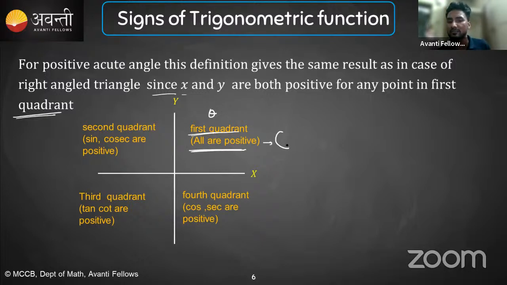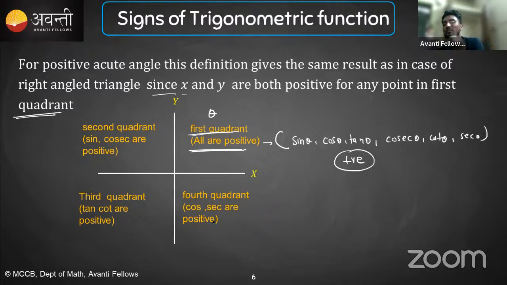All the 6 trigonometric ratios: sine theta, cos theta, tan theta, cosec theta, cot theta, and sec theta. All 6 ratios will give you only positive values if theta is in the first quadrant, meaning theta is from 0 to 90. We have already been studying this, and there you will always see that whichever value of sine or cos you take, it comes out positive. But what if theta is in the second quadrant, meaning 90 to 180,